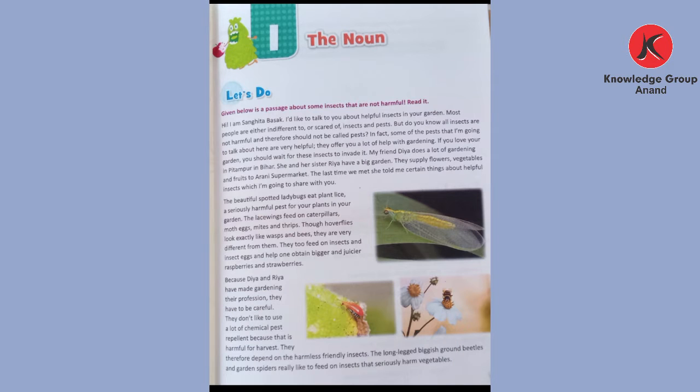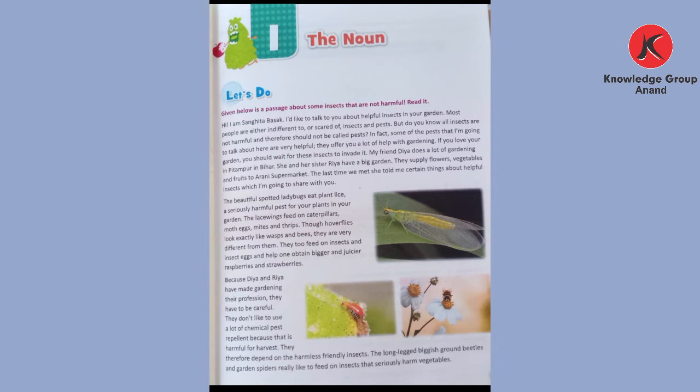Today our class is English grammar. Yesterday we learned what a noun is and other types of nouns. If we just recall, what is a noun? A noun is a naming word: person, places, objects, other living beings and ideas. And there were types of noun.